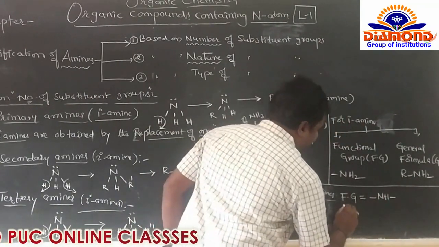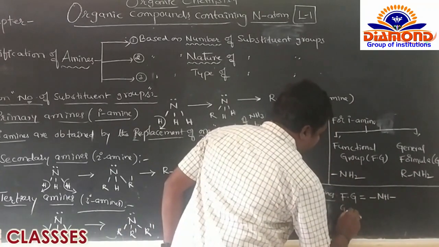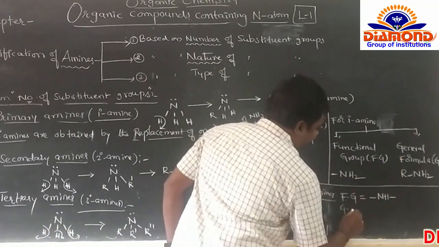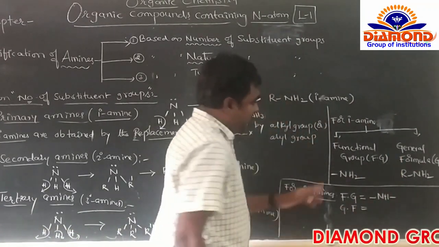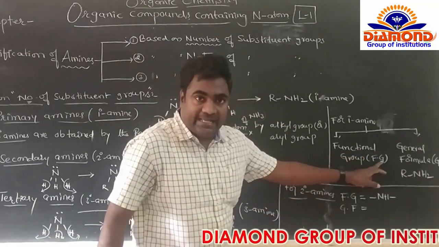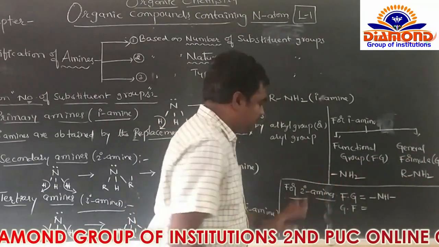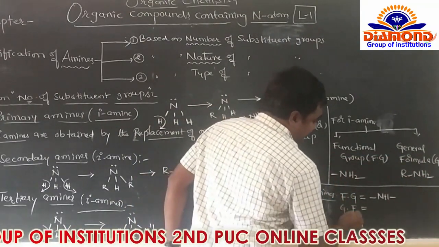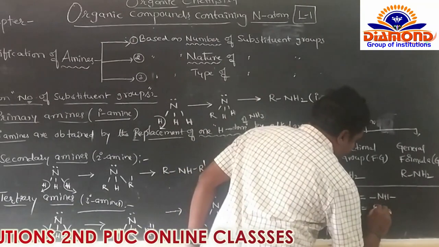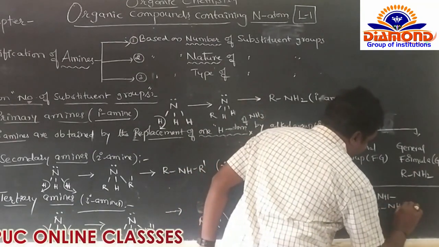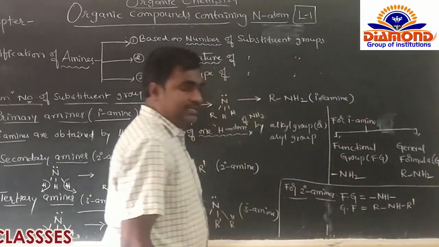And what is the general formula? So functional group means FG and general formula means GF. You know, FG and GF. Now what is the formula? So R NH R dash is the general formula.